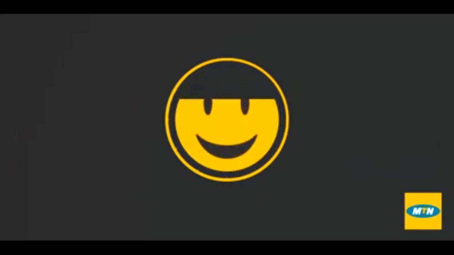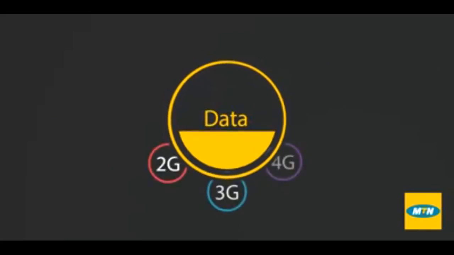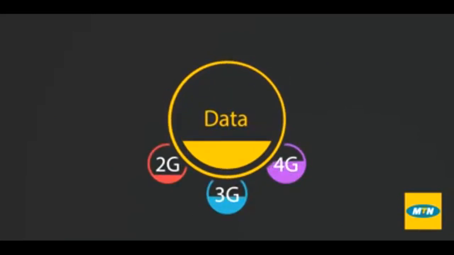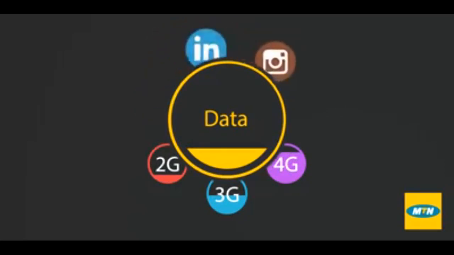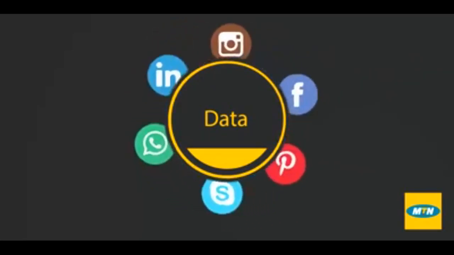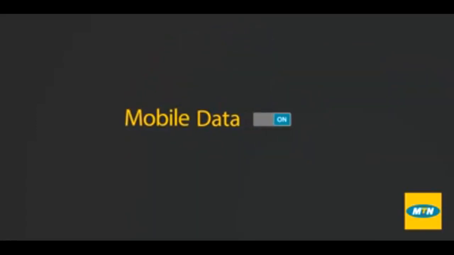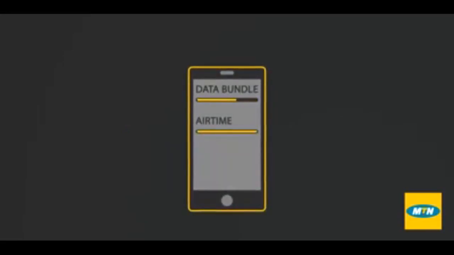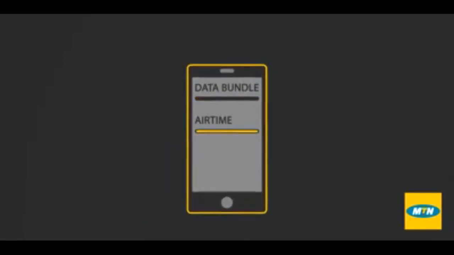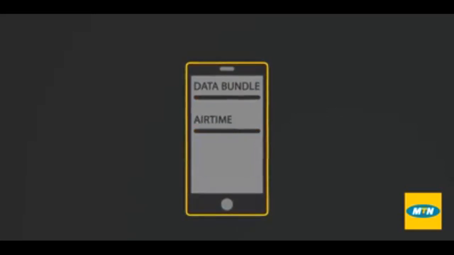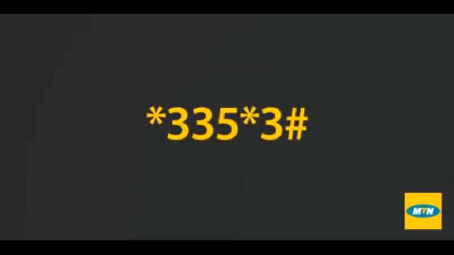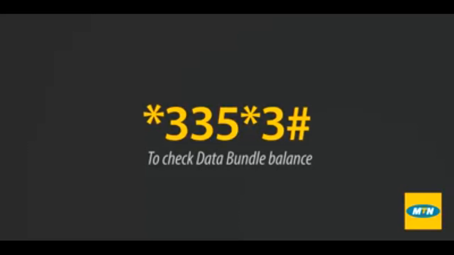Data can be managed by minimizing the number of apps that automatically update themselves and turning off your data when not in use. When your bundle is depleted, you will be billed from your airtime. Perform regular data balance inquiries by dialing *335*3#.